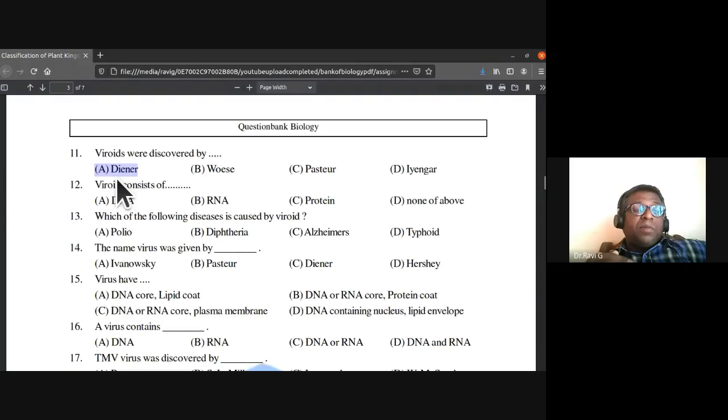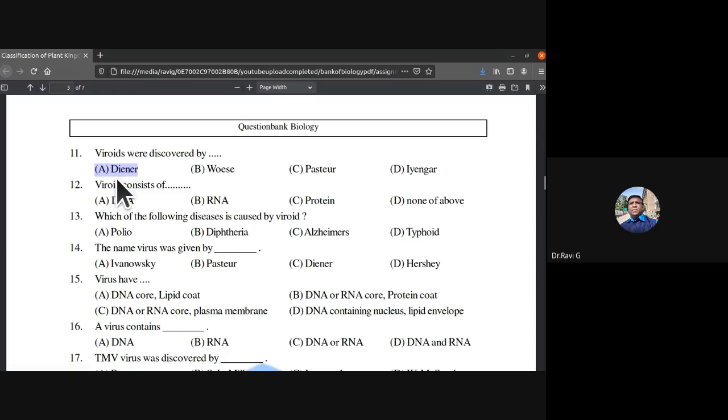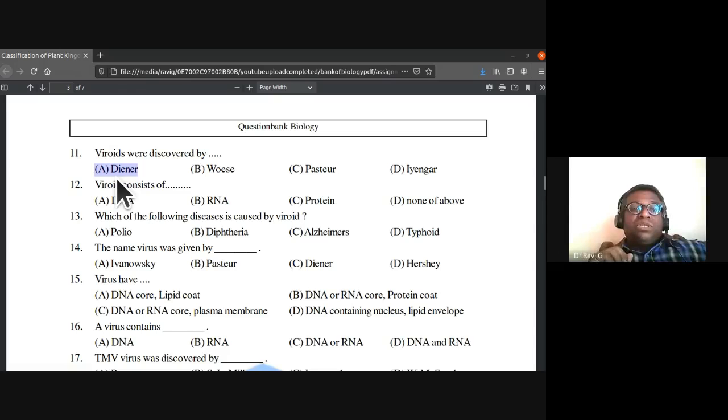The number of such questions throughout the question paper might be 5 or 6, but you do get such questions and you should be prepared for that. So viroids were discovered by Diener.